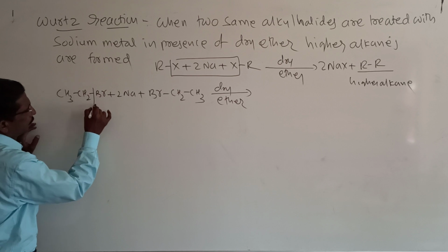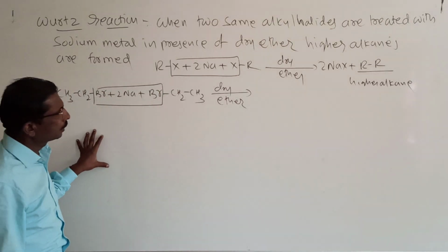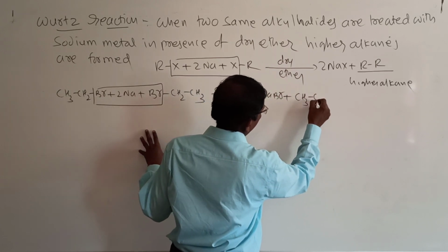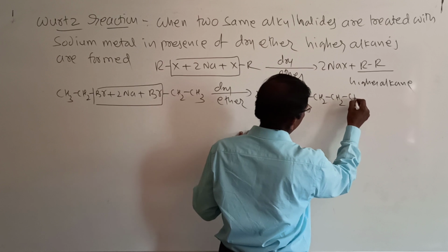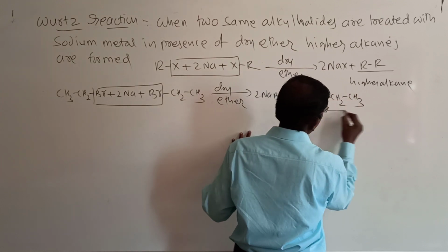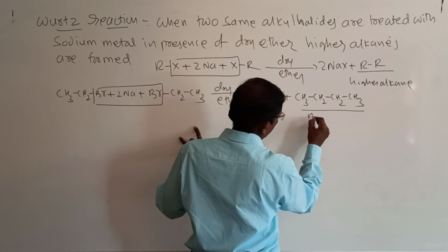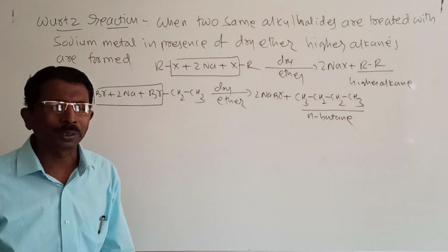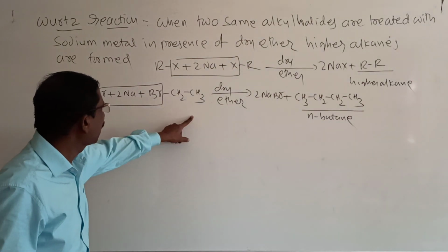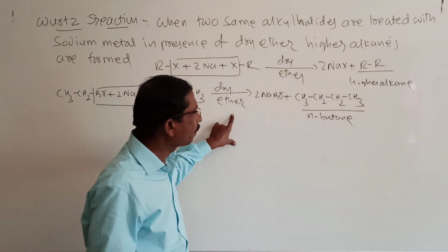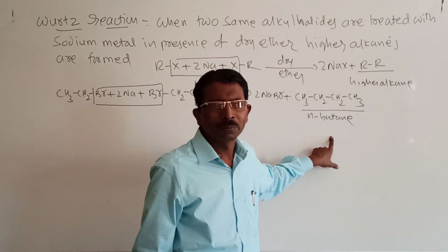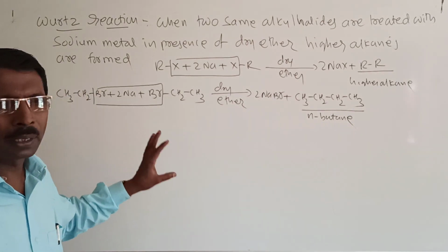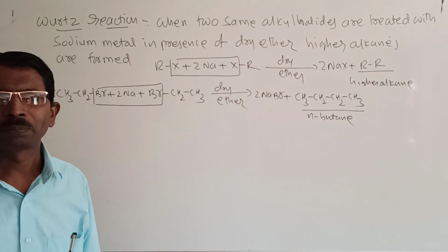Look here, it forms 2NaBr plus CH3CH2CH2CH3, that is n-butane is formed. It is called the Wurtz reaction. When two same alkyl halides are treated with sodium metal in presence of dry ether, n-butane is formed. So, the reactions of alkyl halides are completed here.